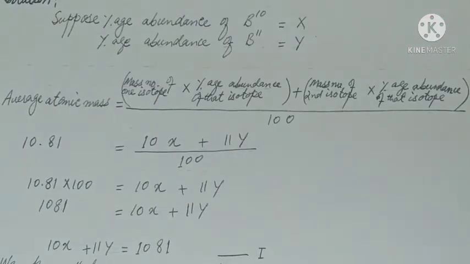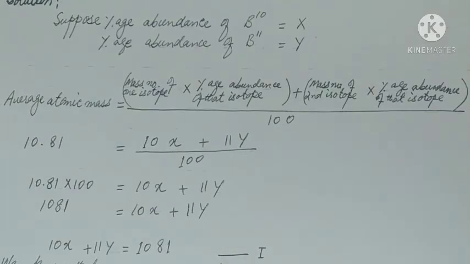Suppose the percentage abundance of B10 is x and the percentage abundance of B11 is y. Now the formula for average atomic mass is equal to mass of one isotope times percentage abundance of that isotope plus mass of the second isotope times percentage abundance of that isotope, divided by 100.